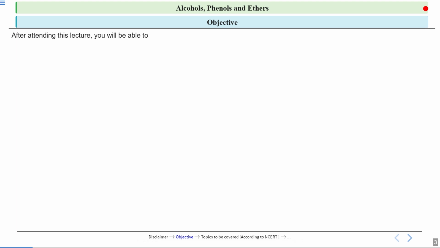Now what is the objective of today's lecture? After attending today's lecture, you will be able to understand the topics which we will cover today. So the objective is that today we will see the preparation methods of alcohols. We will see how we are going to prepare alcohols from carbonyl compounds or from alkenes or from Grignard reagents. So one by one we will see all these preparation methods of alcohols.